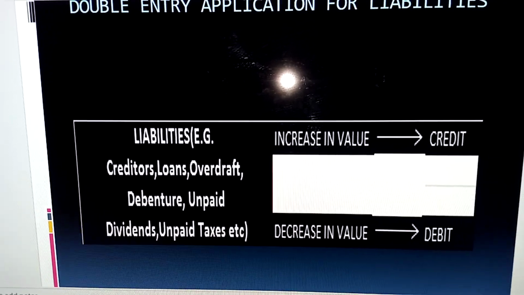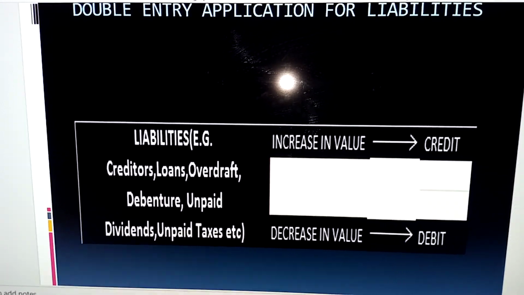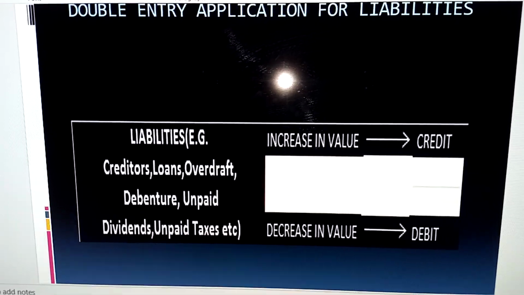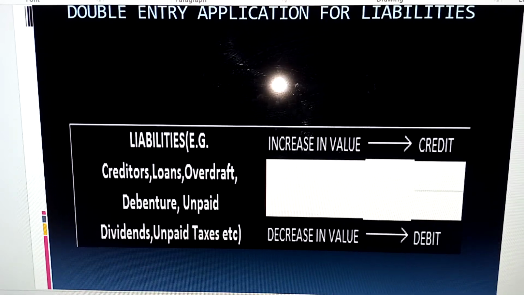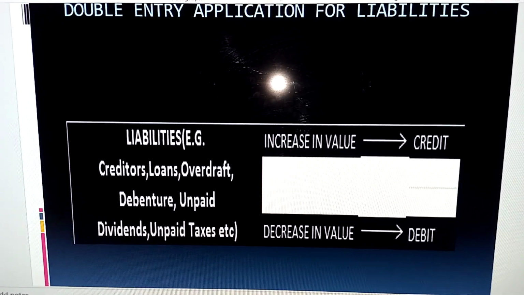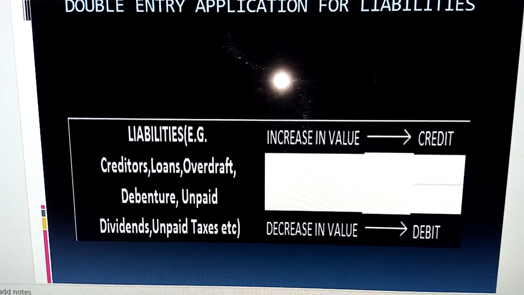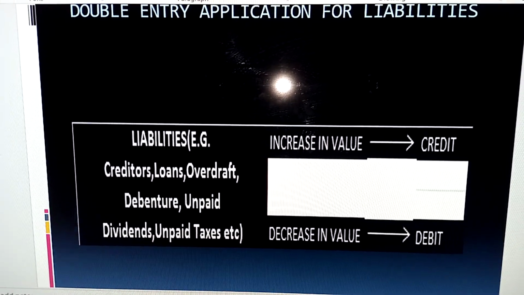An overdraft arrangement is where the bank allows you to withdraw more than what you have in your bank account. In that case, if for instance you have say 1 million in the bank account and the bank allows you to withdraw more than that, that's an overdraft arrangement. So it's a liability because you are owing the bank.